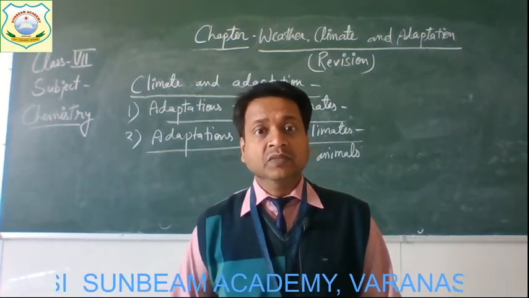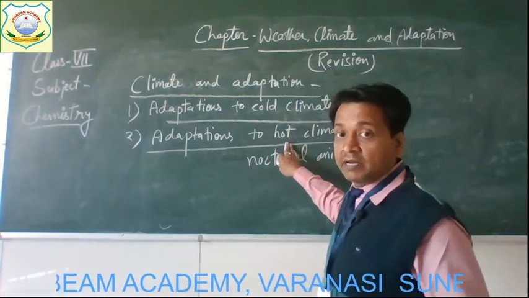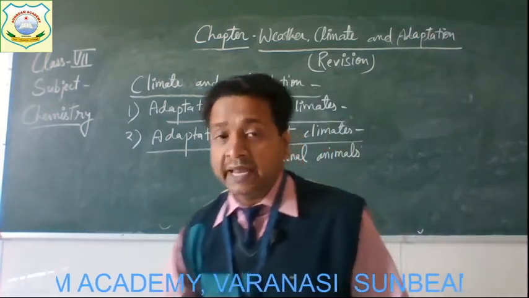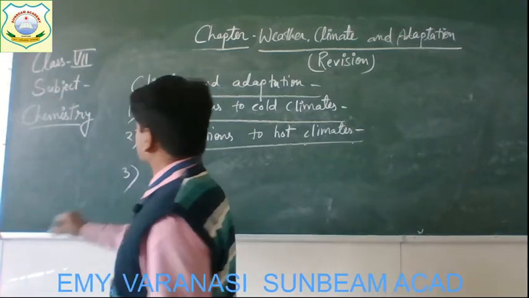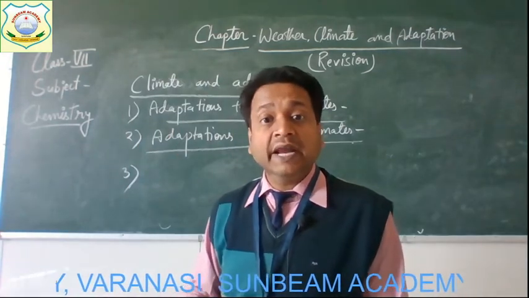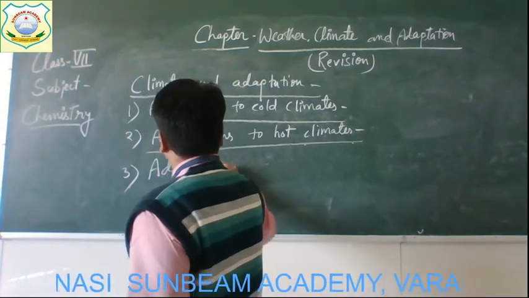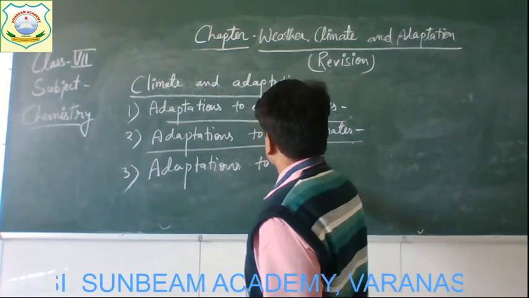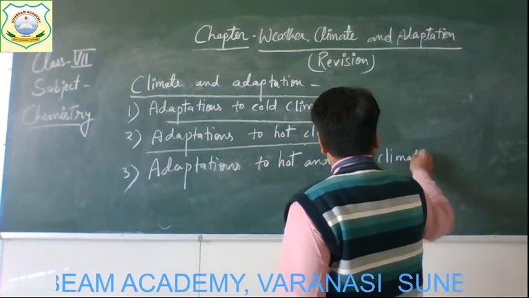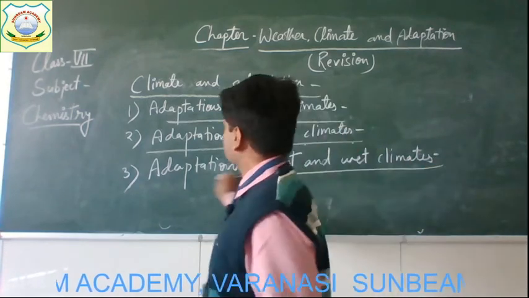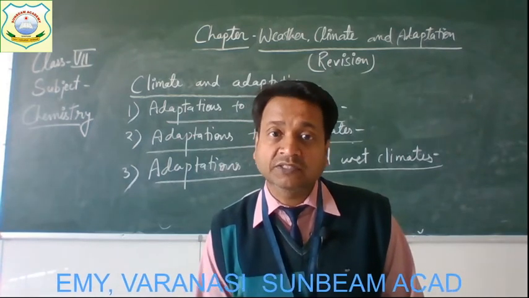Get it, children? So these are all adaptations found in animals in hot climates or desert climates. Now come to the next, third one, adaptations to hot and wet climates like tropical rainforests.